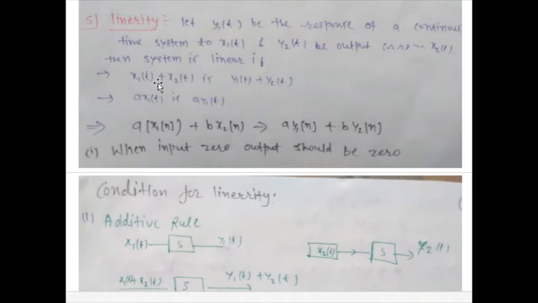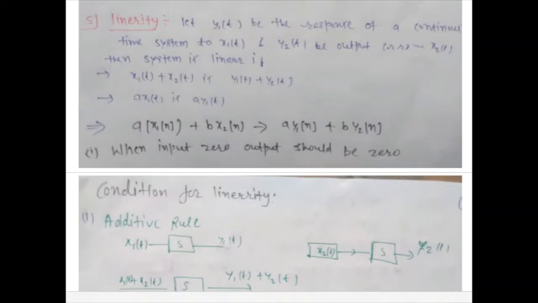So x1 plus x2 gives the output y1 plus y2, and a x1 gives a y1 for linearity. And we should remember one thing: when the input is 0, the output should be 0. There should be no offset in the output.